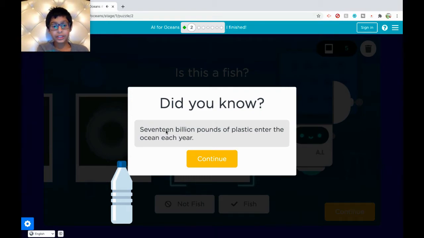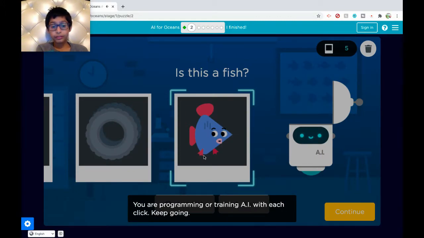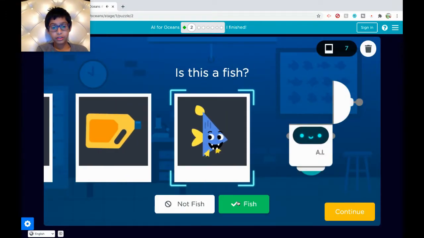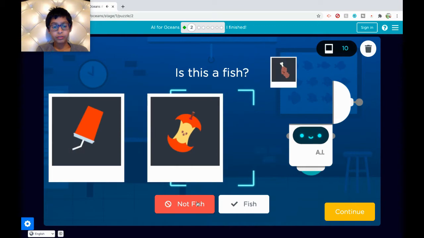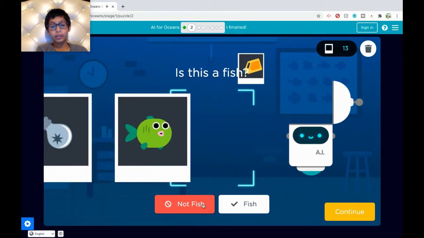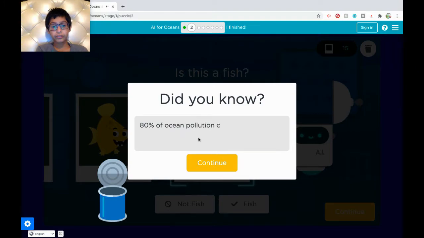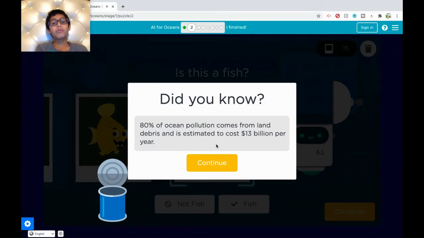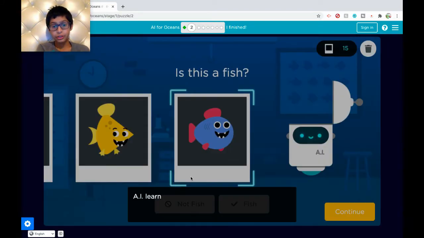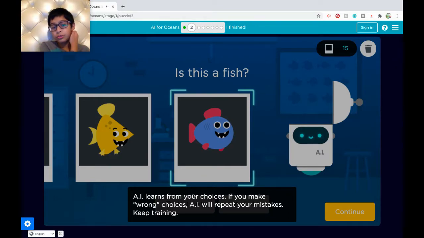Did you know 17 billion pounds of plastic enter the ocean each year? Wow. You are programming or training AI with each click. Keep going. Fish, not fish, not fish, not fish, fish, not fish. 80% of ocean pollution comes from land debris and is estimated to cost $13 billion per year. AI learns from your choices. If you make wrong choices, AI will repeat your mistakes.